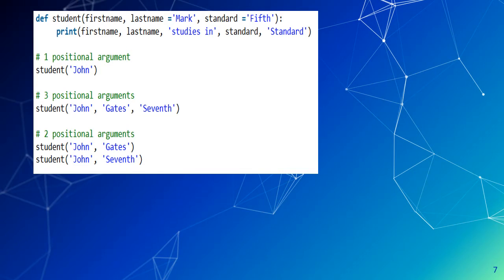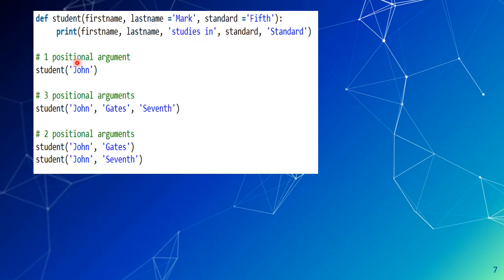We will discuss this topic with an example. Here I have created one function definition student with 3 parameters: first name, last name, and standard. Here last name and standard have default values Mark and fifth. Its body contains a print command that will print the 3 values: first name, last name, and standard.